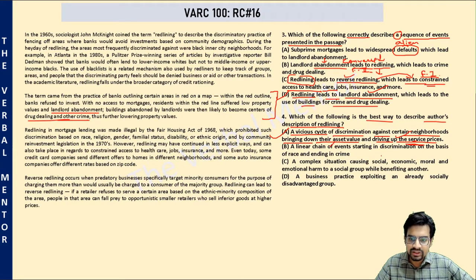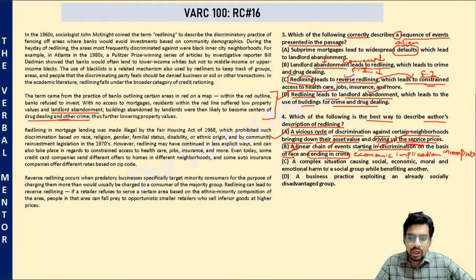A linear chain of events starting in discrimination, okay, correct, on the basis of race, okay, and ending in crime. Wait, it does not end in crime. There are economic implications as well. Economic marginalization and exploitation of such neighborhoods is the end result. So option B is incomplete. Incomplete description as per the passage.